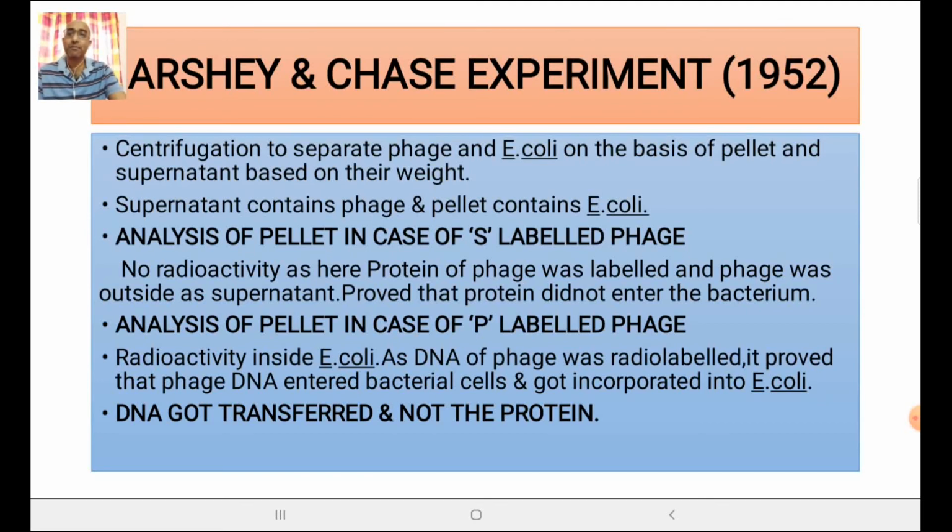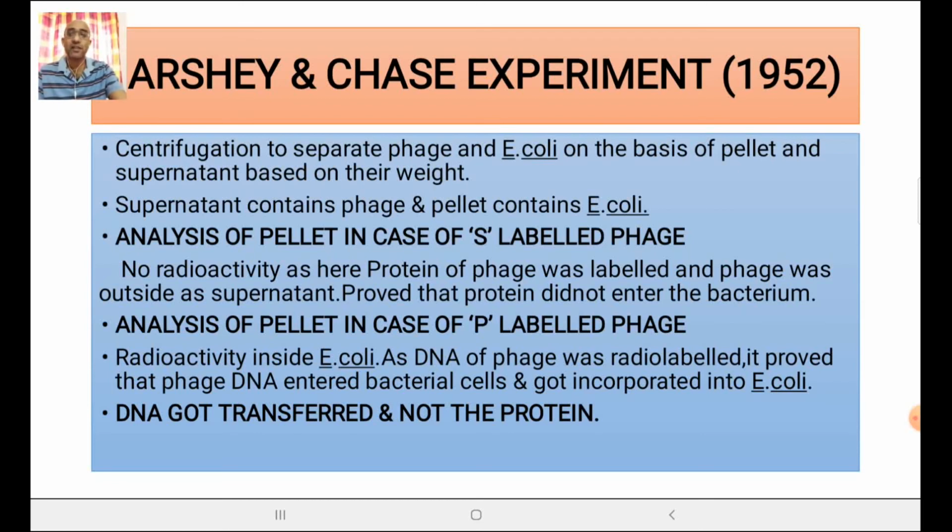Now supernatant was having phage and pellet was having E. coli. Now when analysis of pellet was done, there was no radioactivity because the phage was only found in supernatant, only E. coli was present in pellet. Okay, so no radioactivity was found in the pellet in case of sulfur labeled phage, as here protein of phage was labeled and phage was outside as supernatant. This proved that protein did not enter the bacterium.